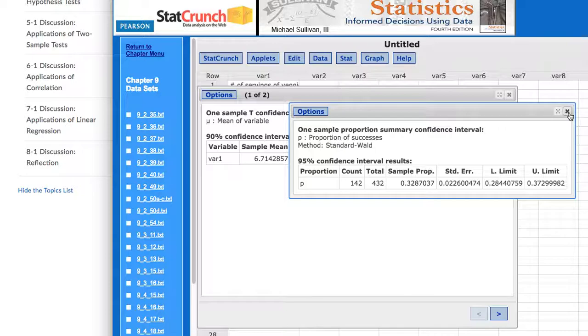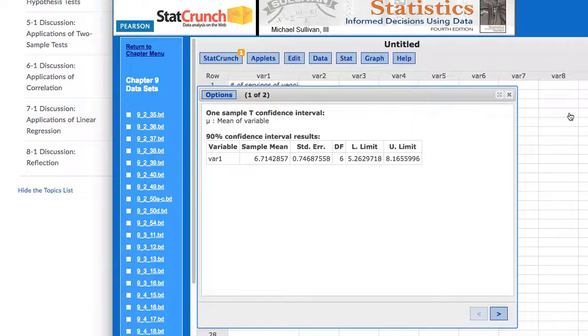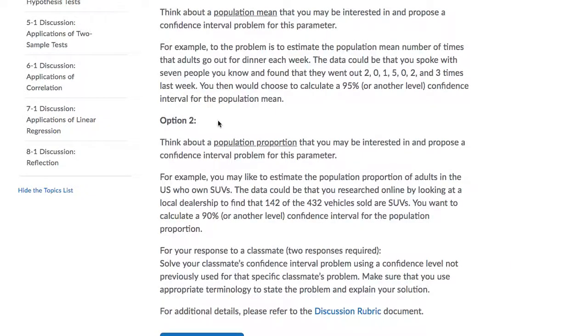So that is it, and you want to make sure that you post your initial post on the population parameter that you're thinking about, and what you think the confidence interval might be. And then after you do that, you post a reply to your own initial post, and your reply will have the calculations that you do in StatCrunch.